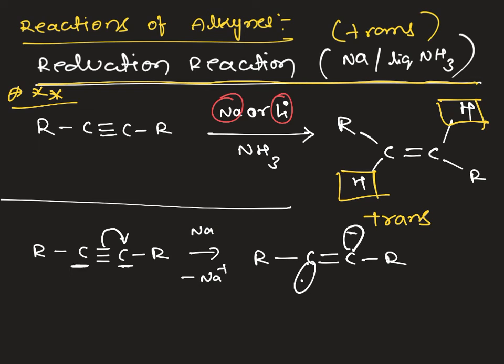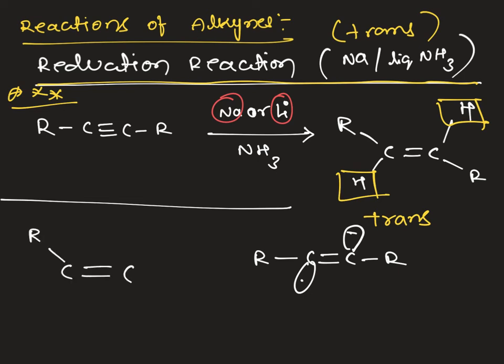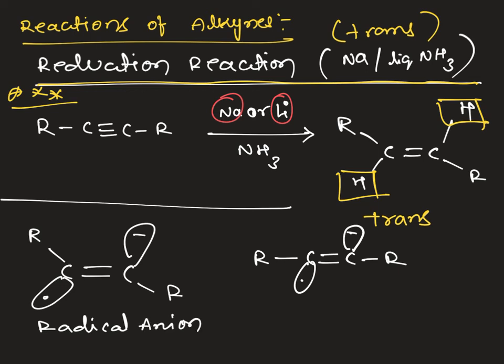How can I write this intermediate? I can write it in this fashion. On this side a negative charge and here a radical, and this we call a radical anion. The mechanism follows through the radical anion. The negative charge anion and the radical together we call a radical anion. So this is the driving force for the reaction to form a trans product.